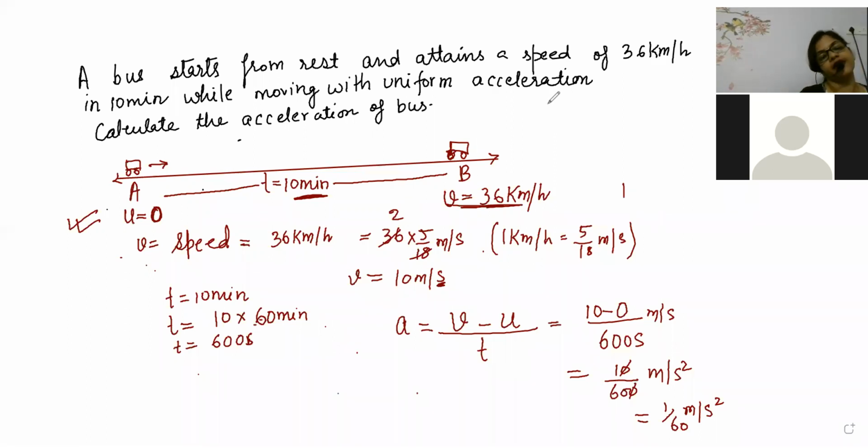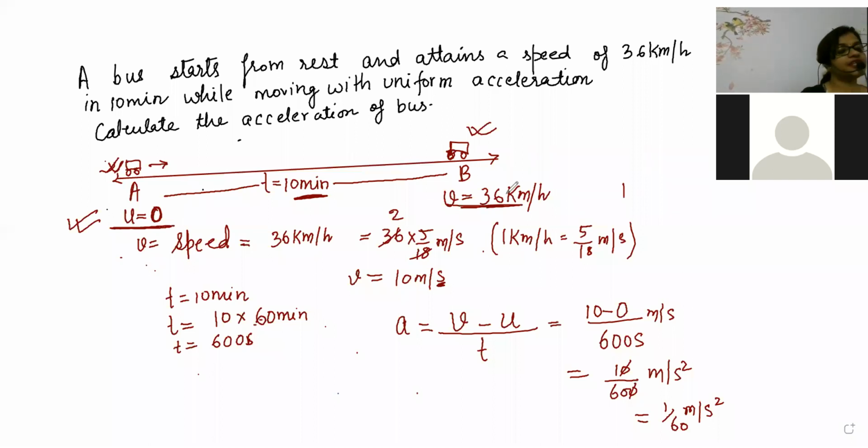See, the content here is Khushbu auntie is having a bus, and now instead of Darshini, Khushbu auntie is driving. So she started from point A and the bus was at rest. Since the bus was at rest, its initial velocity will become zero. And after 10 minutes, the bus has a velocity of 36 kilometer per hour.